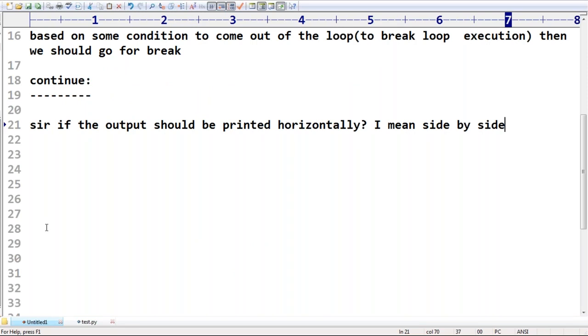Whatever item you take, comma, end equal to just a space. Then automatically the output will come in the same line with a space separator.